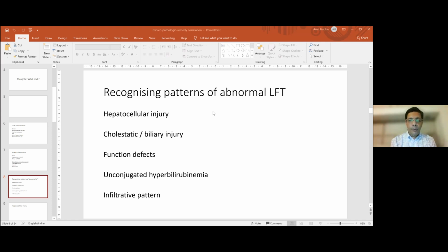today. The 4th pattern will be of isolated unconjugated hyperbilirubinemia. And the fifth is the last, the least common, but often missed. I mean, when it happens, it still gets missed because we are not thinking about it as much, is an infiltrative pattern.